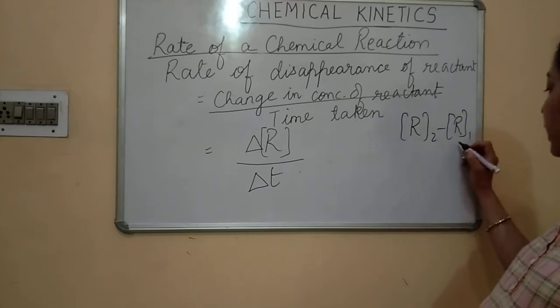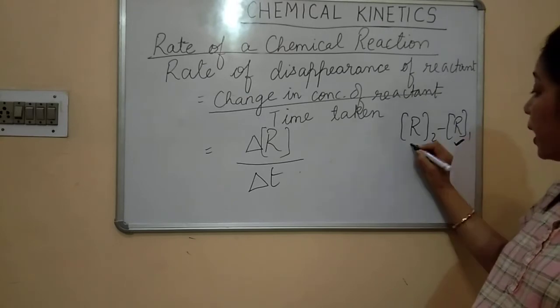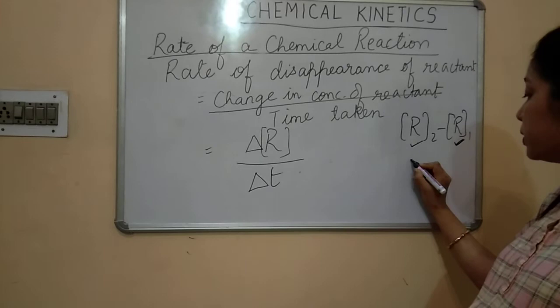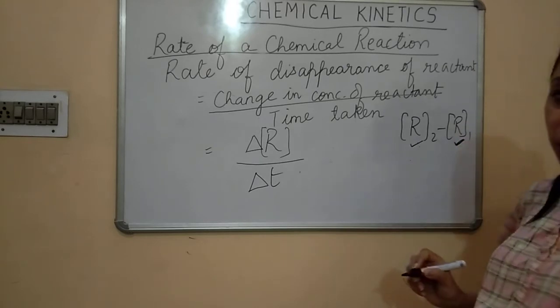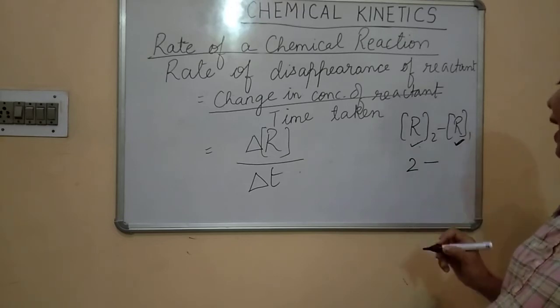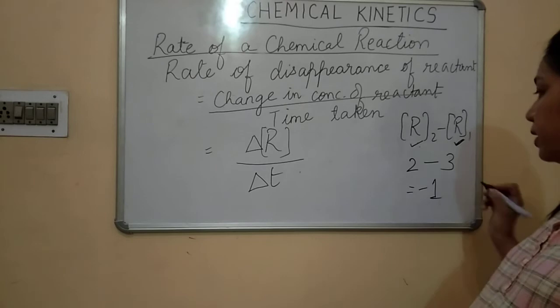We know that R1 is the greater quantity and R2 is the smaller quantity. When you subtract a larger quantity from a smaller quantity, like if R2 is 2 and R1 is 3, the answer comes out to be minus 1.